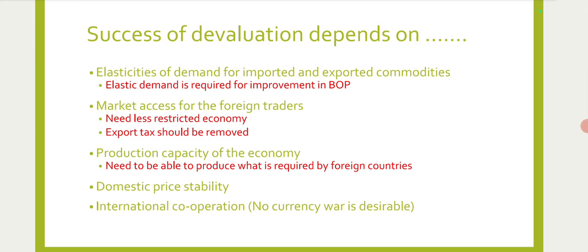Of course, international cooperation is required. There should not be any currency war. The devaluation should not lead to currency war by the countries across the world. Then it will be a zero sum game for the devaluing country. That should not happen.